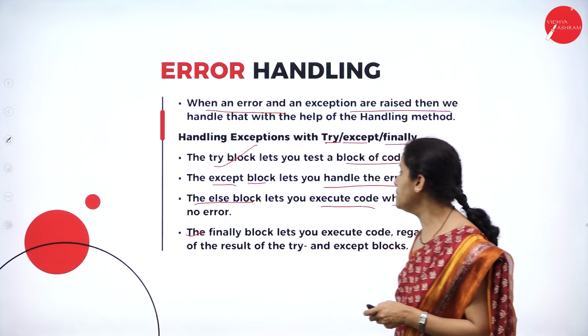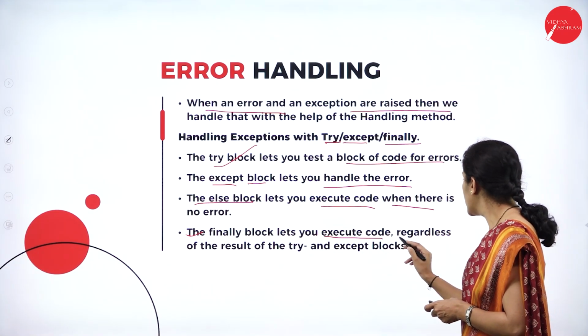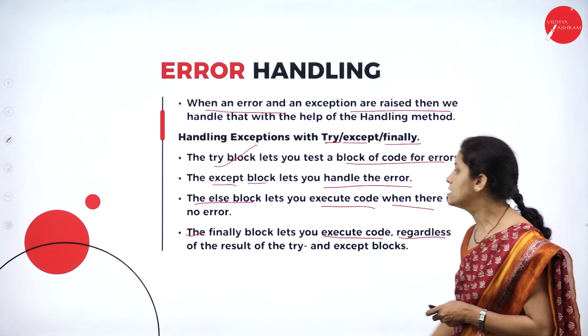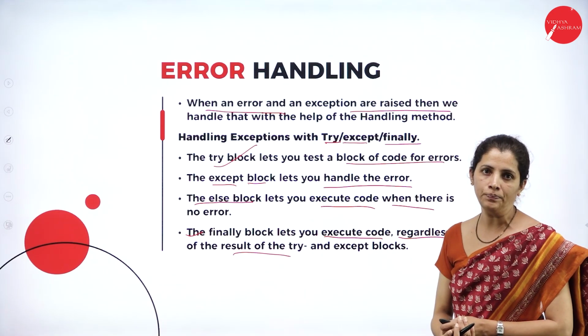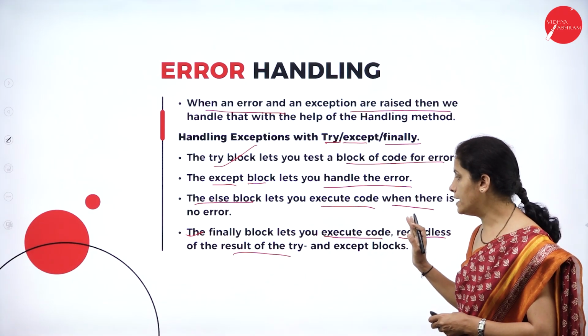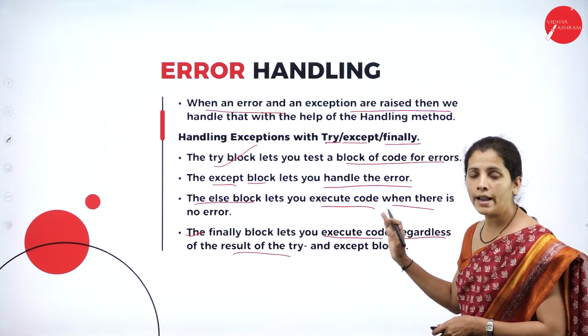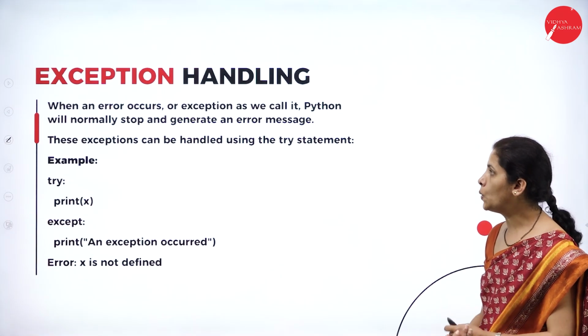The finally block tells you to execute code regardless of the result of the try and except blocks. So without bothering about the try and except blocks, the finally block is responsible for executing the code.